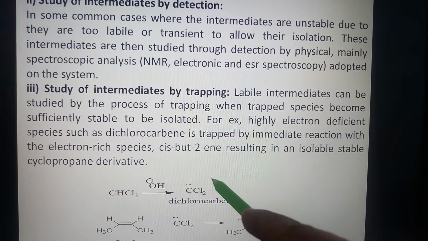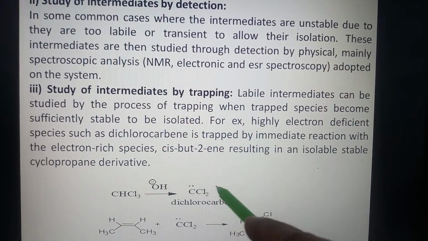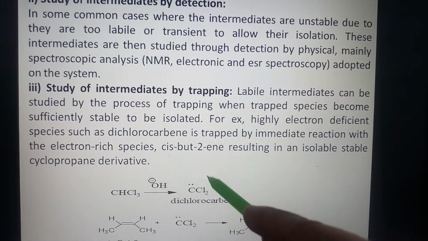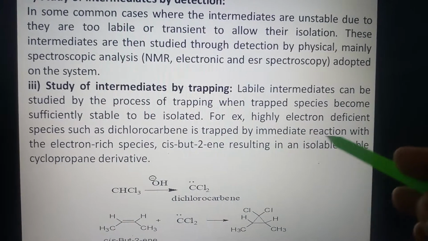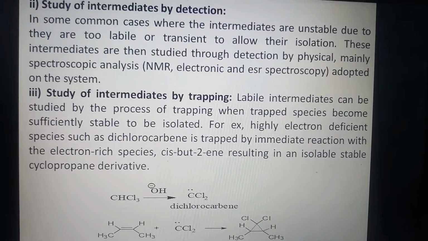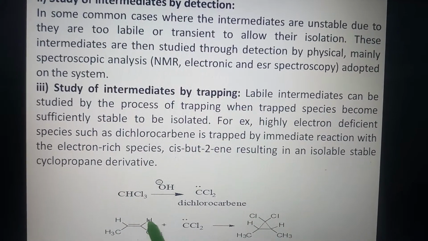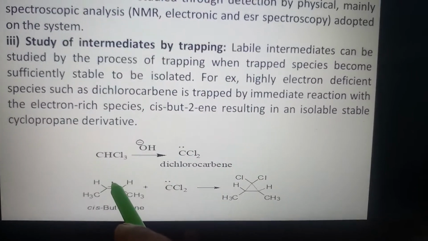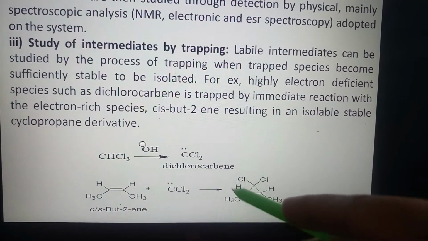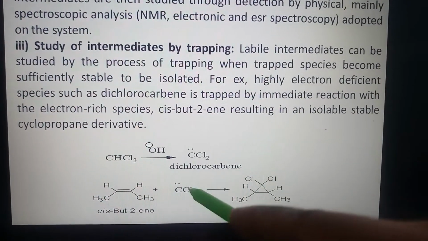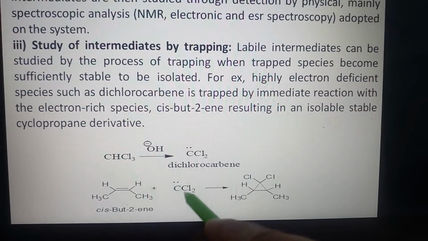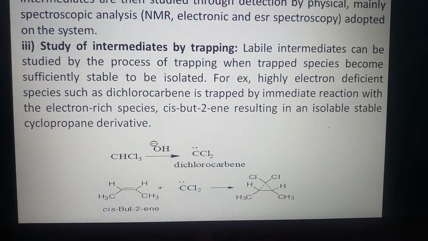Dichlorocarbene is a very labile and transient compound, which can be trapped by immediate reaction with the electron rich species cis-2-butene, resulting in an isolable stable cyclopropane derivative. So the presence of this labile intermediate is proved.